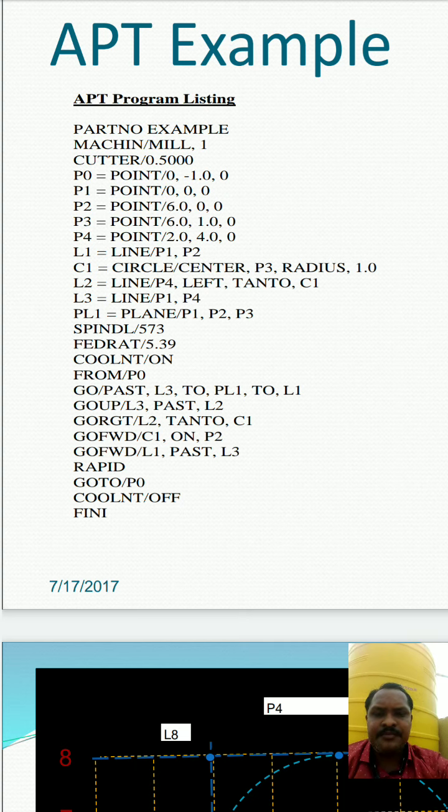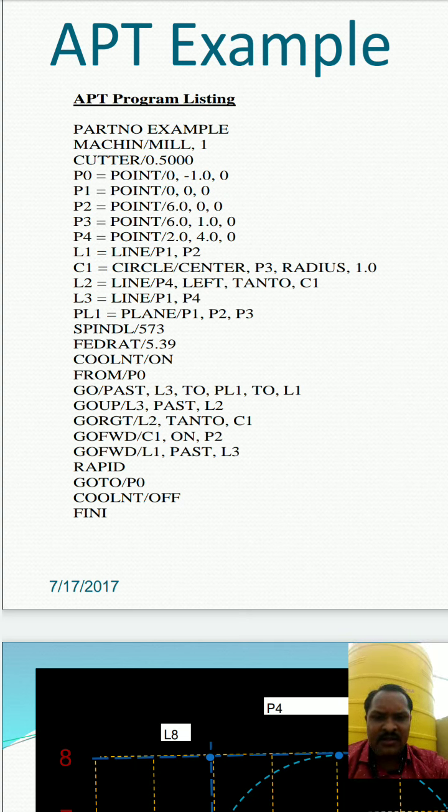Then again L2 is nothing but L, the line slash p4 slash left comma tan 2 comma c1. So we are going to create a line that is tangential to c1, from the p4 point, from the left side of the circle.